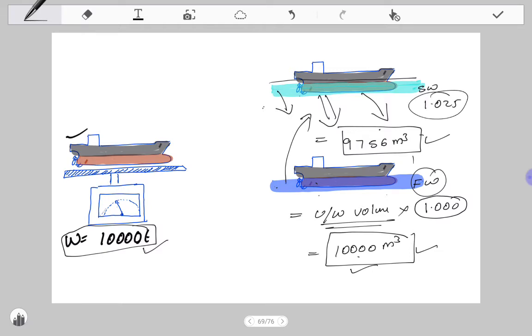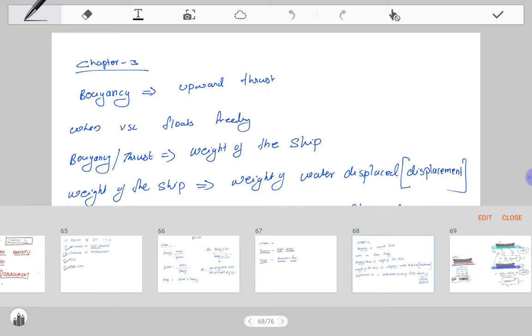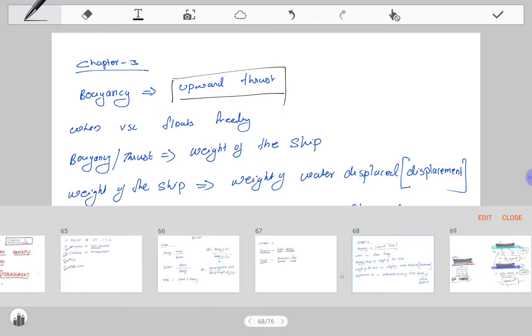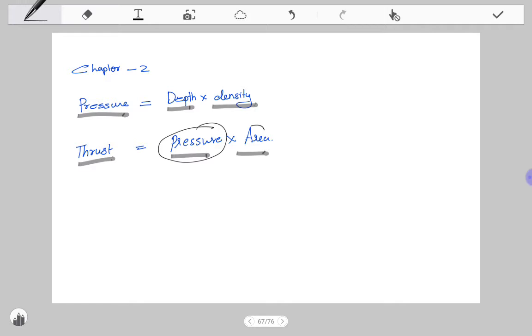Why is this happening? In the previous chapter, when we studied buoyancy, the buoyancy is the upthrust acting on the underwater surface of the hull. So what is upthrust? Upthrust is equal to pressure into area. What is pressure? Depth into density. So if the density is higher, the pressure will be higher, correct? And if the pressure is higher, the thrust will also be higher.